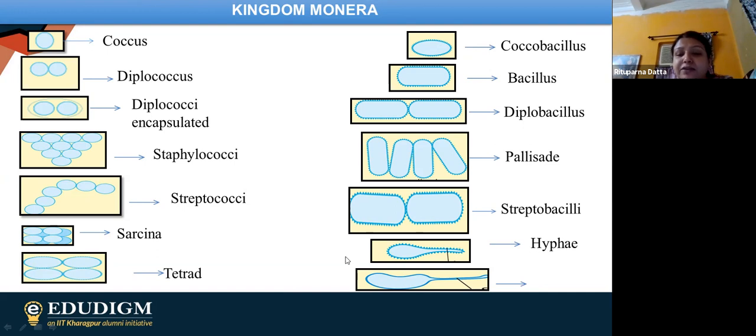They are having an extension that is known as hyphae. And finally, we are having the stalk. So in the case of stalk, they are having a complete rod-like extension, very thin rod-like extension, and that is known as stalk. So this is how we designate the shapes. We are also having some other shapes. So we are coming to that, but other than this, we are also having this kind of shapes.